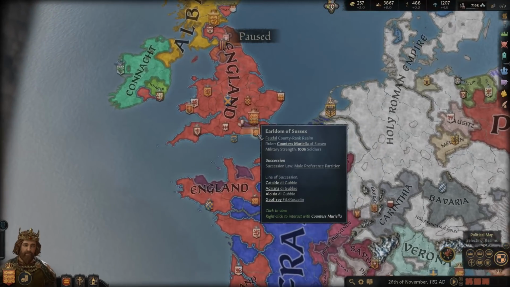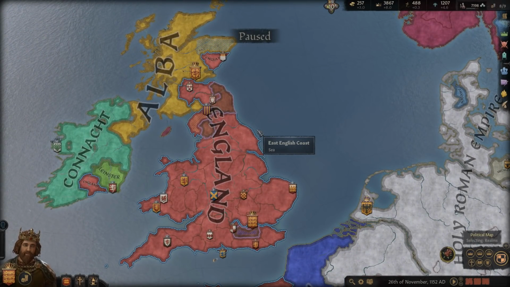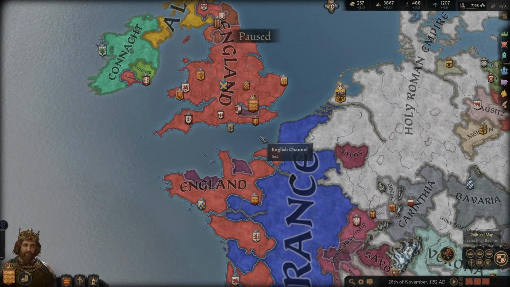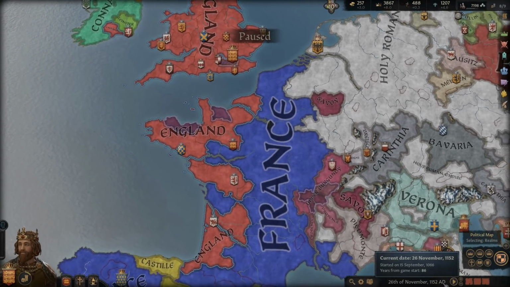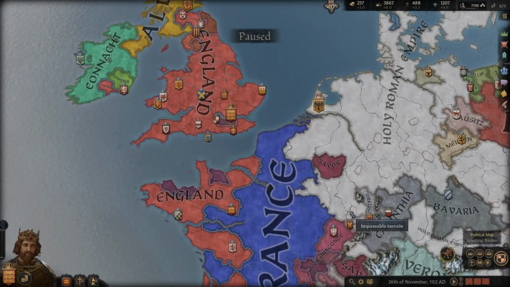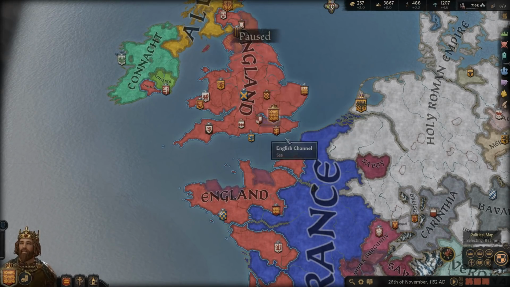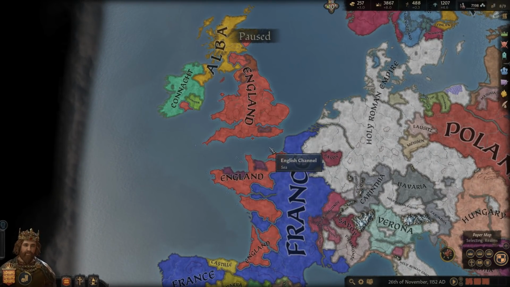So as I said at the end of the last episode, we're going to have another little history discussion here at the beginning of the episode about Henry II and his empire, how he built it, and largely where he was at around 1154, 1155, when he became the King of England. What his empire looked like, as well as how he initially extended it in the first 10, 15 years of his reign. So we'll just look at that, compare it to our own empire, see who has the largest one at this time.